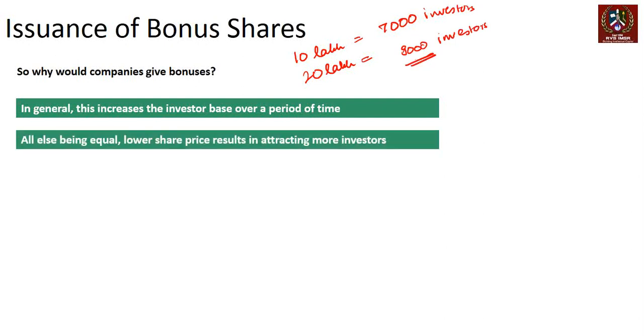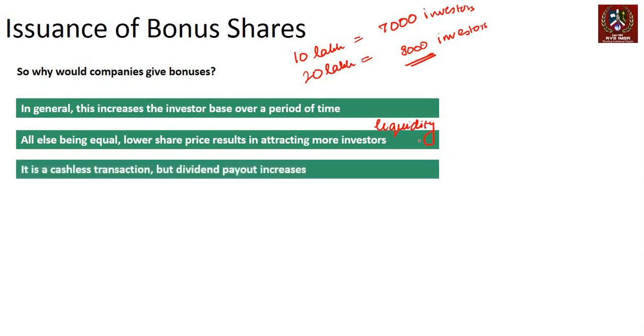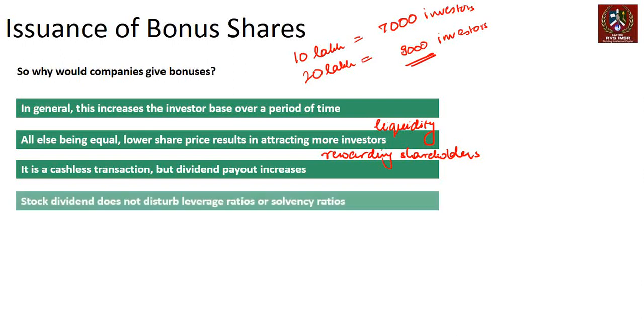All else being equal, a lower share price results in attracting more investors. There is higher liquidity that comes in. It's a cashless transaction, but dividend payout increases. So it's a way of rewarding shareholders without actually taking any cash hit. You can also reward by giving a proper cash dividend, but that requires cash. In this case, there is no cash requirement, so it's a cashless transaction, but dividend payout increases.